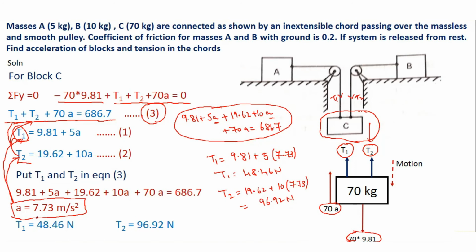So here it is, T1 is equal to 48.46 newtons, T2 is equal to 96.92 newtons. And this completes the solution in which we were asked to find the acceleration of the blocks and the tension in the cords.